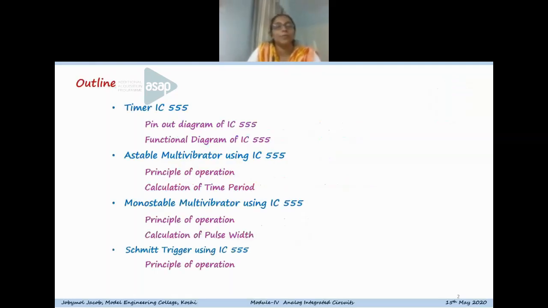So this is the outline of my talk. First I will discuss the pinout and functional diagram of timer IC 555. This IC can operate basically in two modes, that is astable mode and monostable mode. I will discuss the principle of operation of both the astable multivibrator as well as the monostable multivibrator, as well as the time period and pulse width calculation. And finally, I will go through the Schmitt trigger, one of the applications of the timer.